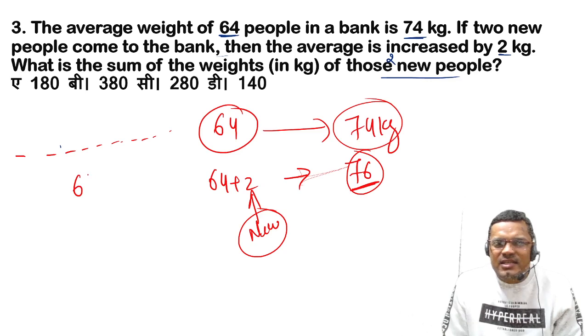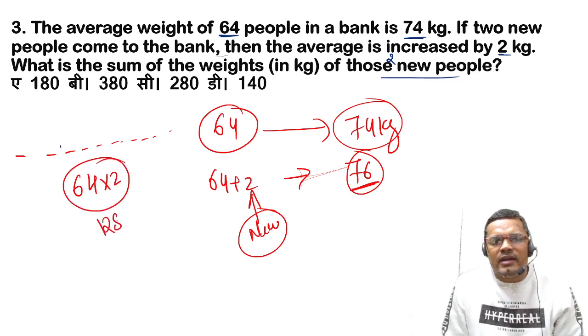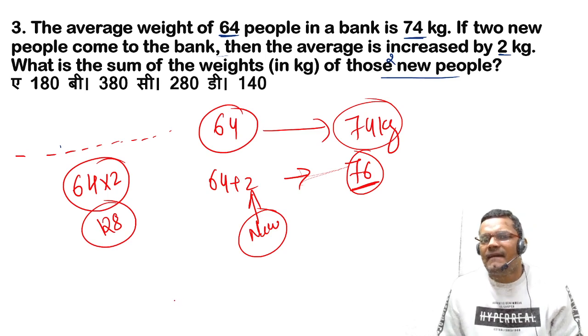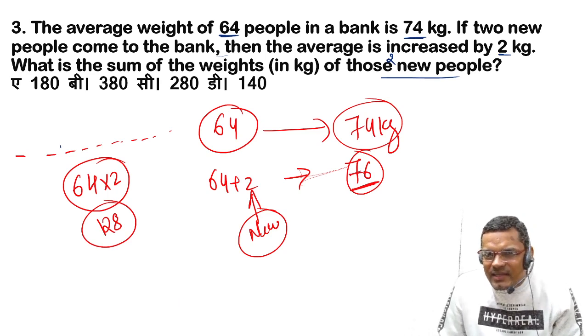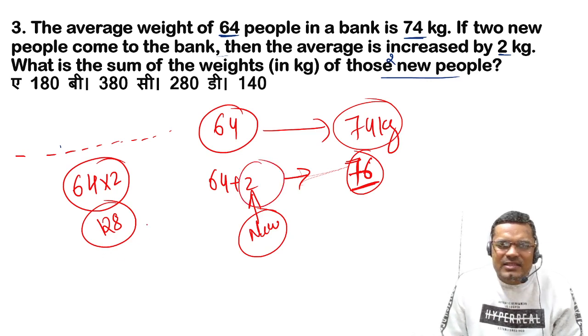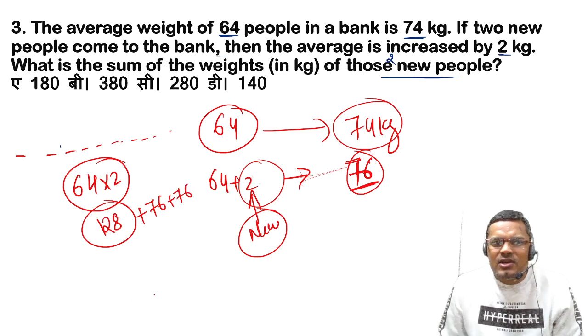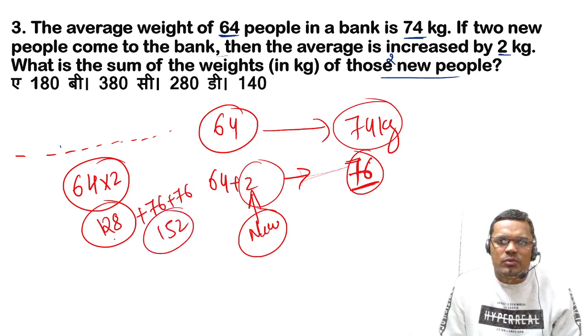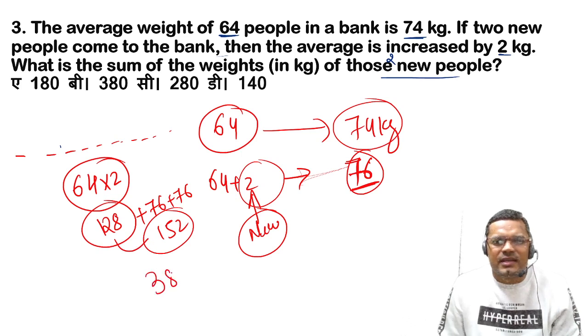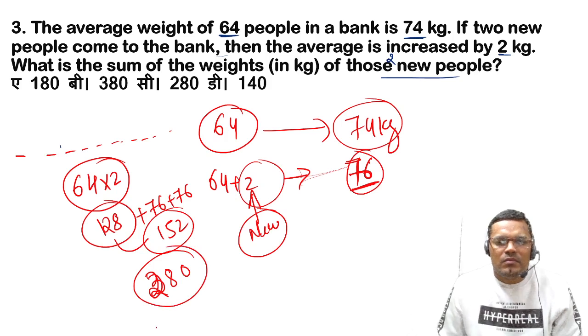So it will be 64 into 2. This is the amount they have already distributed, right? And everybody has 76 including them. That means they also have 76 plus 76. So how much do they have with them? 152 plus 128 will give you 280, sorry, right?